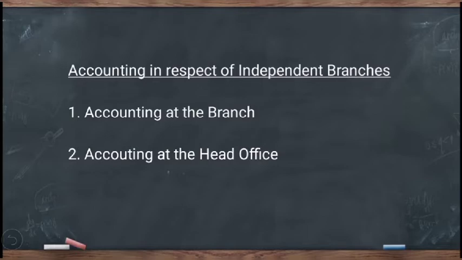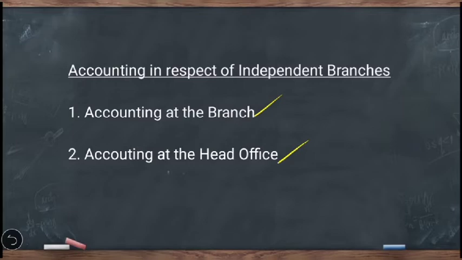In case of independent branches, accounts are maintained by both the branch and head office. At the branch, they keep a complete set of books on double entry system. It keeps the necessary subsidiary books such as purchases book, sales book, cash book, etc., and prepares all required accounts including head office account, head office current account, which is also called adjustment account.